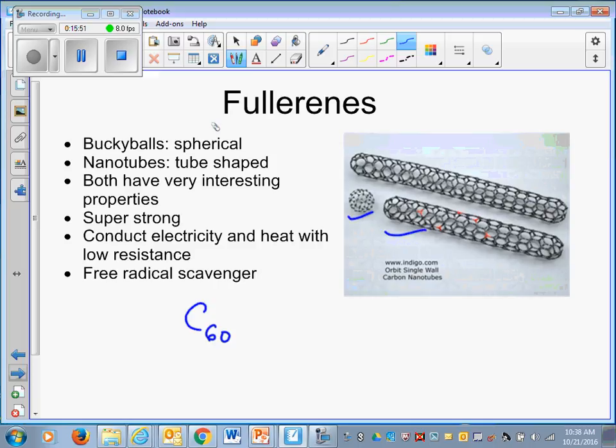Both have very interesting properties. They're super strong. They conduct electricity. Why are they conducting electricity? Because again, those delocalized electrons. They have low resistance to heat, and they have free electrons that can move around.